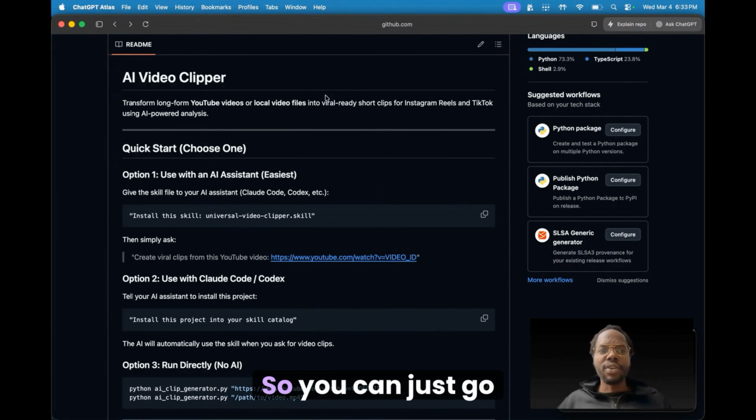So you could just go to my GitHub link that I'm going to post in this post as well, and it's very easy to install. And this is a great way to get started with skills if you're not too familiar.